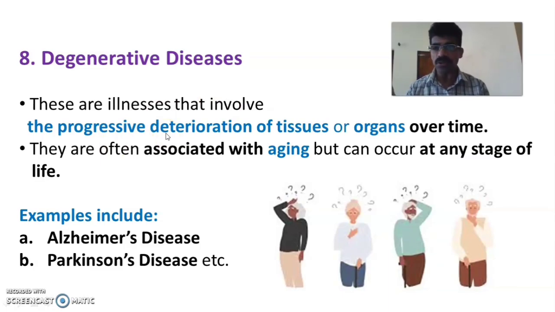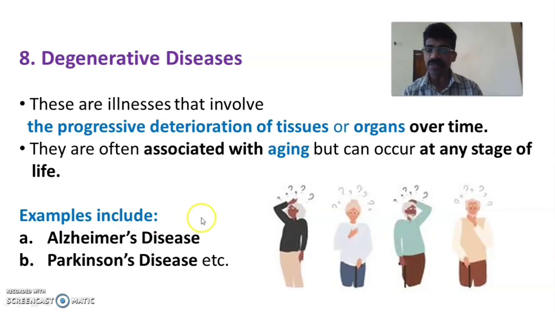So gradually or slowly it may start. Progressive deterioration means stage by stage degradation of the tissues or organs or cells. It takes a prolonged period, and it is often associated with aging. As the person gets aged, our tissues or organs also deteriorate. Though it is related to aging, it can occur at any stage of life too. It can occur even before aging also.